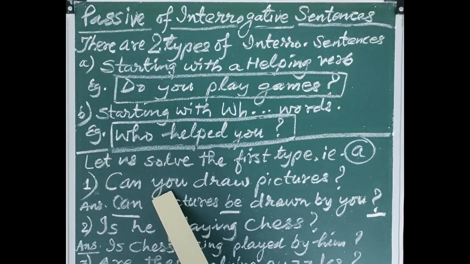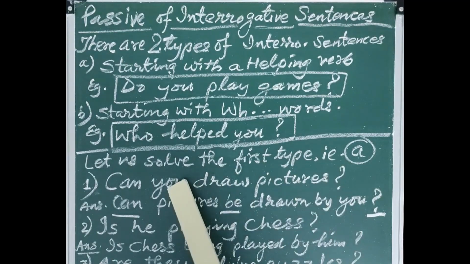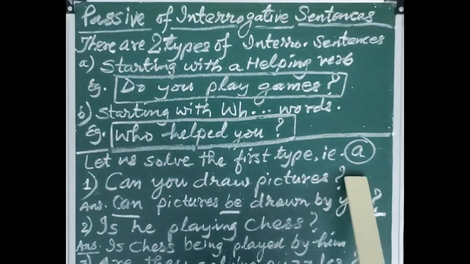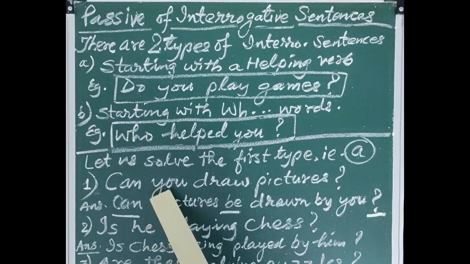If it is in a simple form, we can say it as: you can draw pictures. Then it is a simple sentence. The question mark will be removed. You will be replaced and can will be taken to the place of you. Here now the helping verb, which is a modal verb, has come in the first position and the subject has been shifted to the second position.